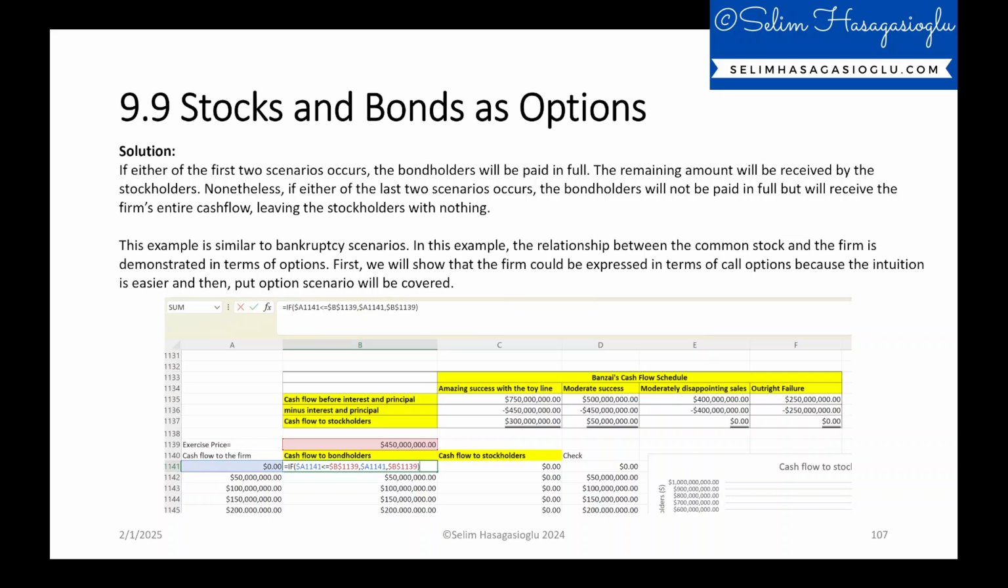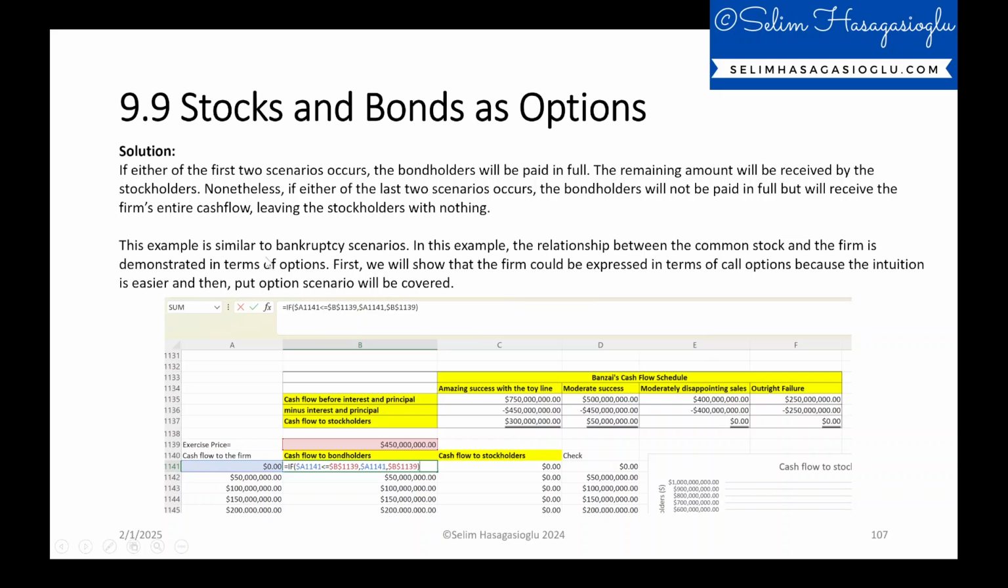Nonetheless, if either of the last two scenarios occurs, here we have moderately disappointing sales or outright failure, the bondholders will not be paid in full, but will receive the firm's entire cash flows, leaving the stockholders with nothing. We have two zeros in here. This example is similar to bankruptcy scenarios. In this example, the relationship between the common stock and the firm is demonstrated in terms of options. First, we will show that the firm could be expressed in terms of call options because the intuition is easier, and then the put option scenario will be covered.